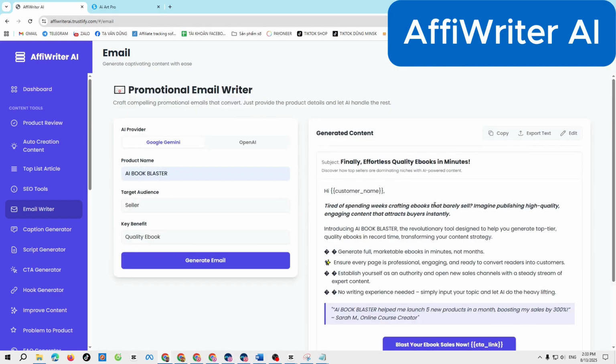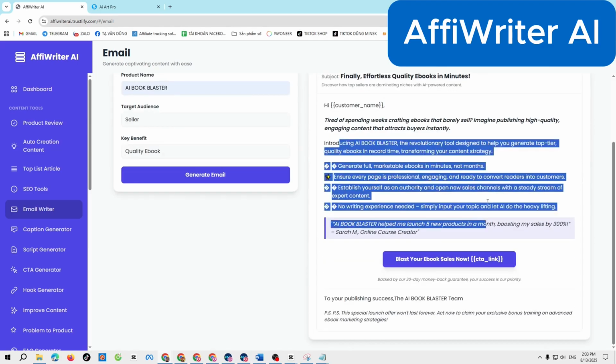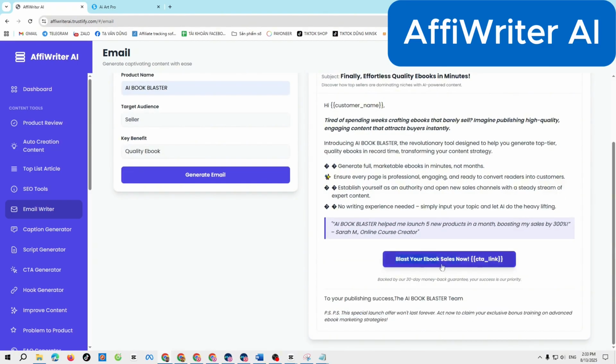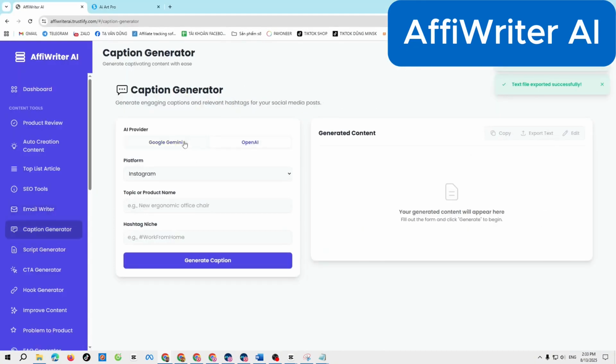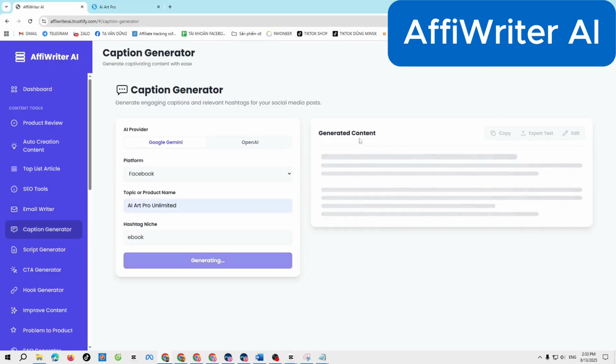Provide your product details and audience, and AI will create a full sales email: a curiosity-driven subject line, warm greeting, product introduction, main benefits, social proof, special offer, call to action, and PS to create urgency.